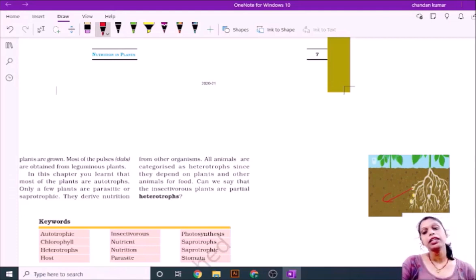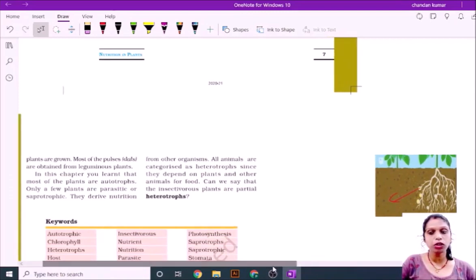This is another type of relation and another mode of nutrition. And I think you will understand all the topics related to this chapter well. Now I am going to discuss with you the question and answers of this chapter.